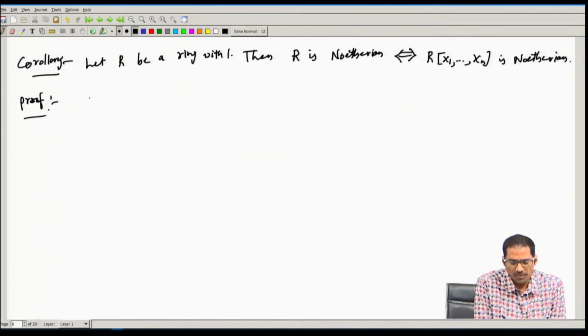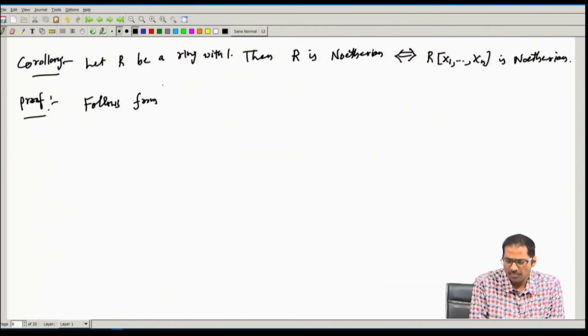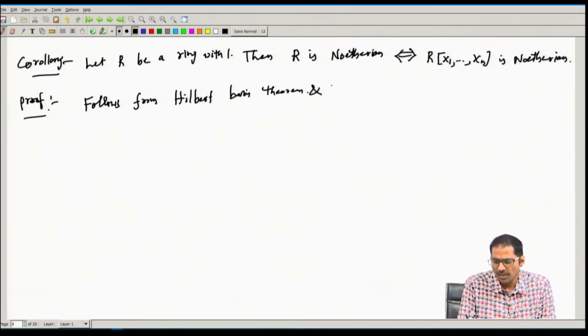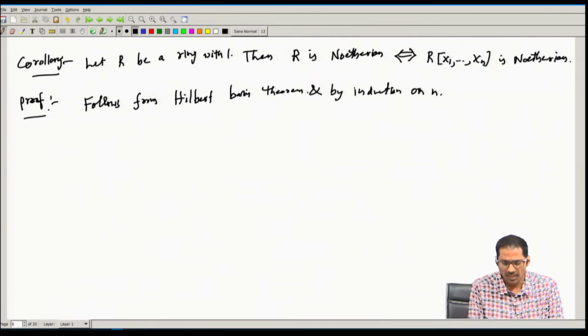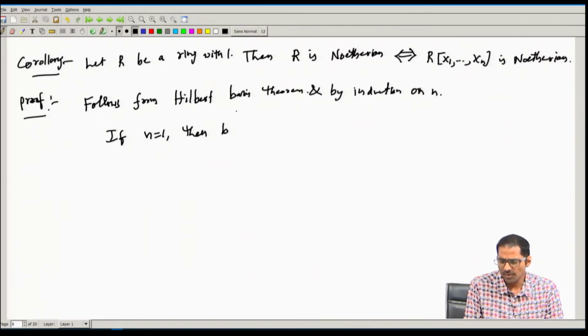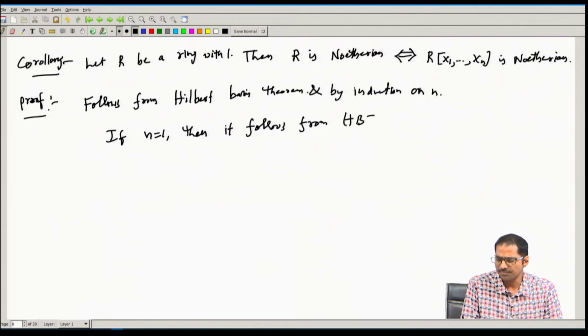This follows from the Hilbert basis theorem, and by induction on n. If n equals 1, then we are done, because it follows from the Hilbert basis theorem.